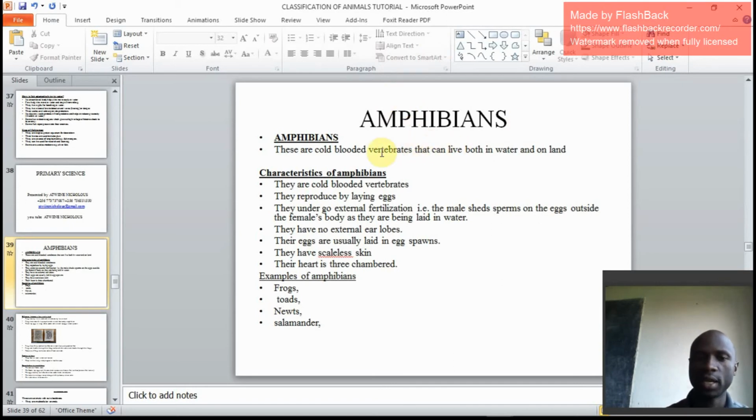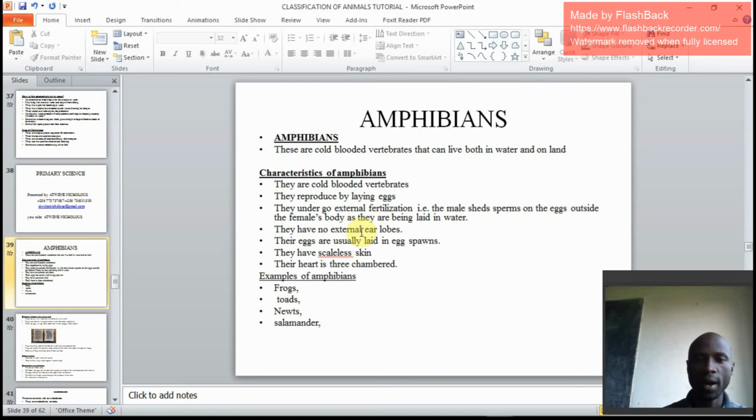You would say they all undergo external fertilization. Or they pick an example of an amphibian and an example of a fish, and they say, how is a frog similar to a tilapia fish in terms of reproduction? Make sure you say they all undergo external fertilization.